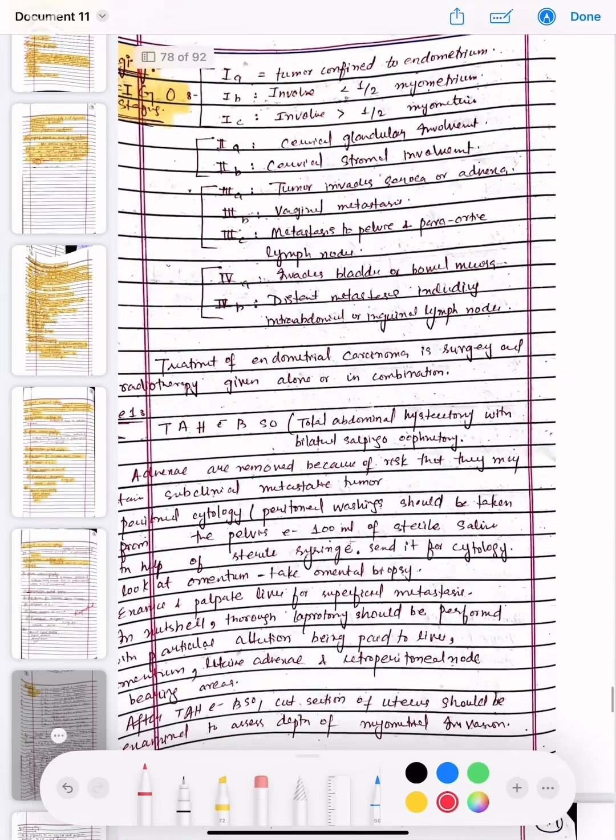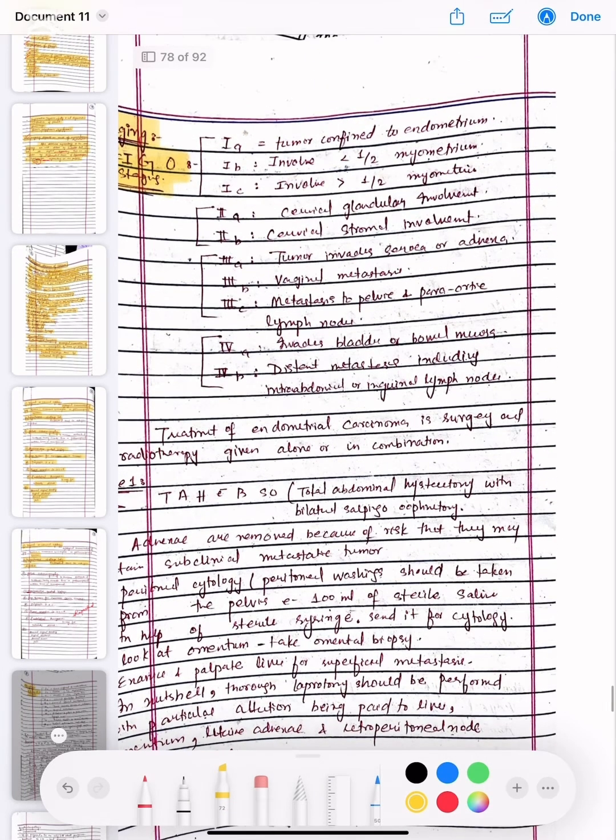This is the FIGO staging. We have different stages. That is 1A, in which the tumor is confined to the endometrium, 1B involves the half endometrium, and 1C involves the half myometrium.